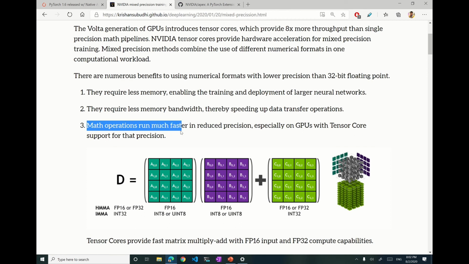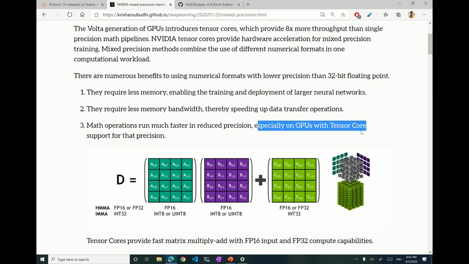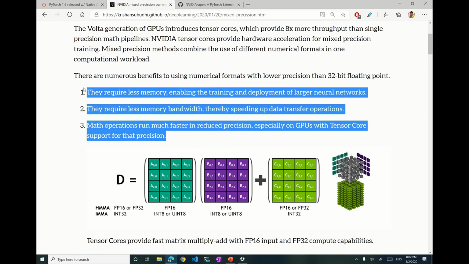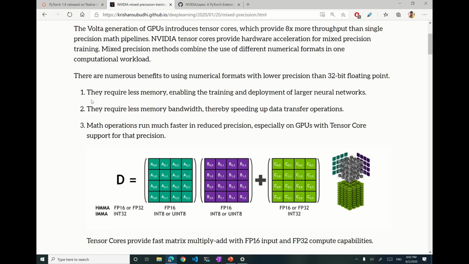Mathematical operations run much faster in reduced precision, especially on GPUs with tensor core support for that precision. So if a GPU has tensor cores and we are running our mathematical operations in half precision instead of single precision, they run much faster. So that way, with all three benefits combined, we get a really big improvement in our training throughput.